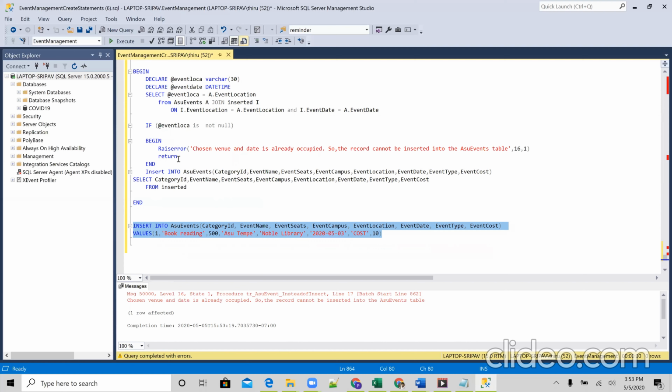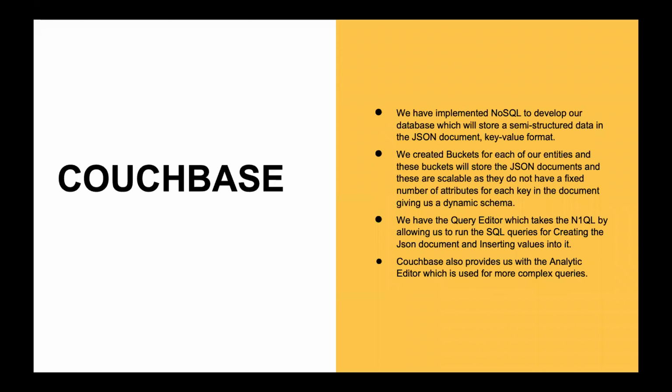Thank you. Our project is also implemented in a NoSQL database using the Couchbase server. Here, the data is stored in the key value format in the form of JSON docs. We created buckets to store the JSON documents. Query editor was used for running queries on the JSON documents for creation and insertion.